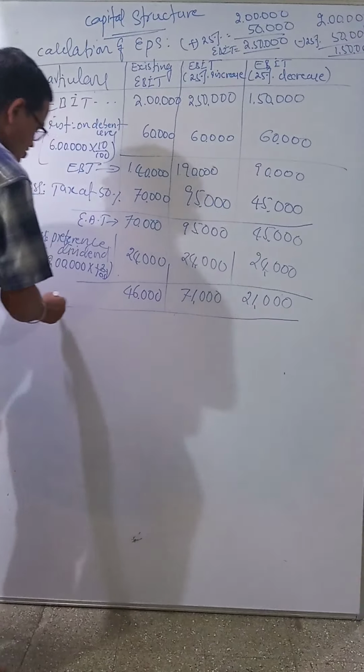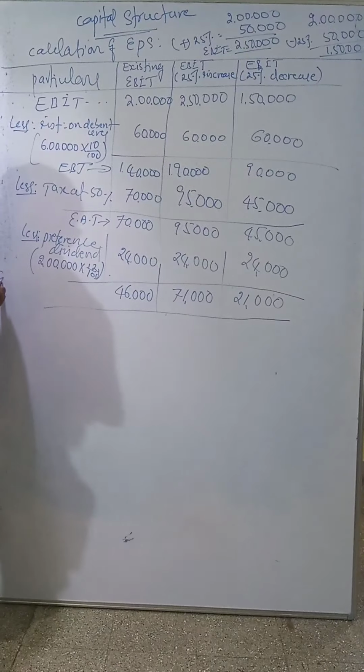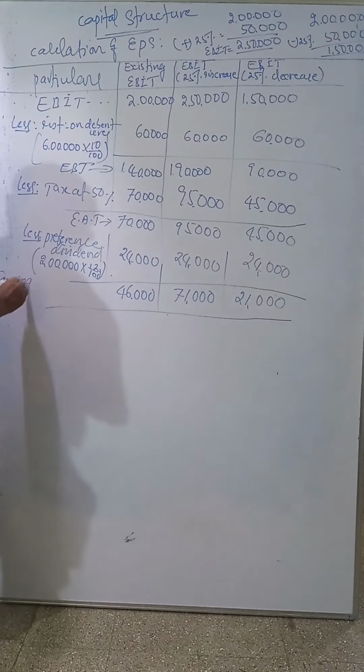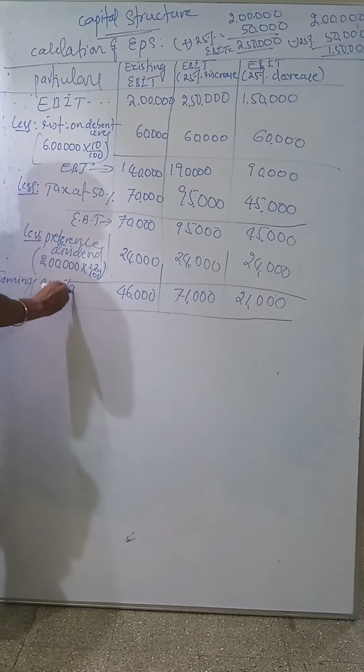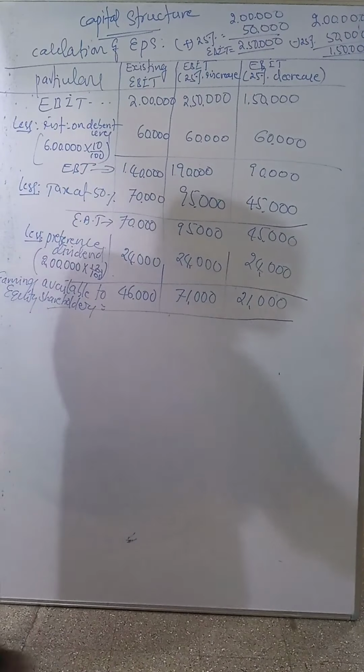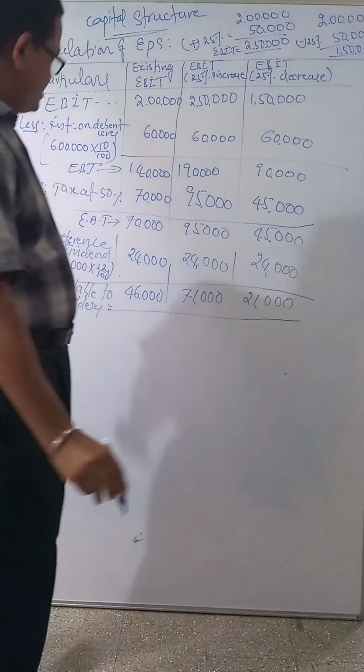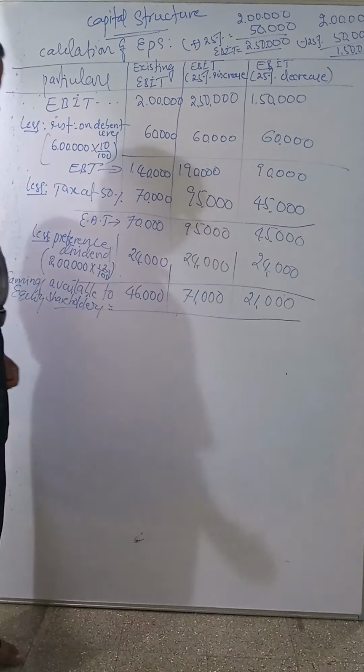So this is called earnings available to equity shareholders. You can write the short form also, ESH, equity shareholders.